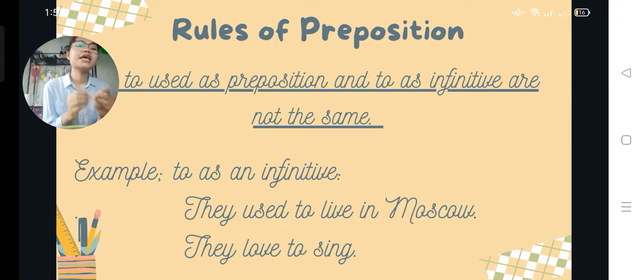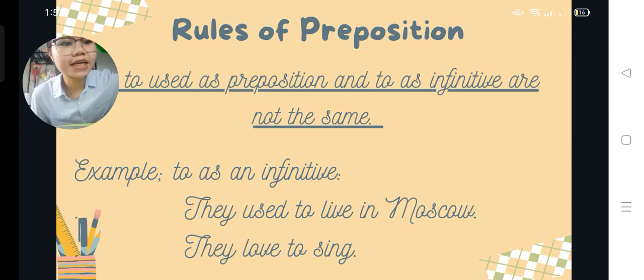To sing is the infinitive, and it is used as a direct object of the sentence, and it answers the question, what do they love to do? They love to sing.